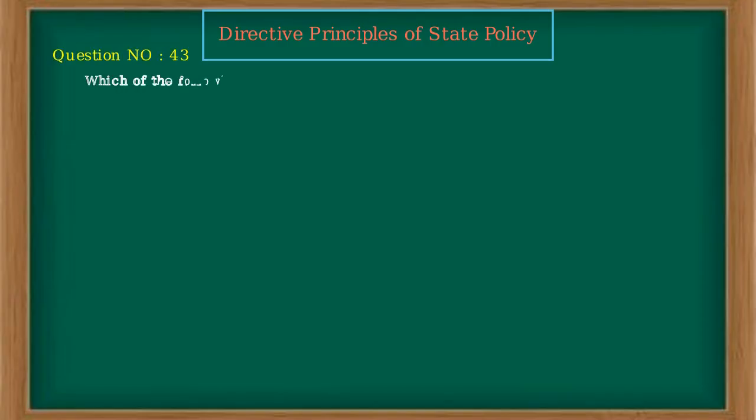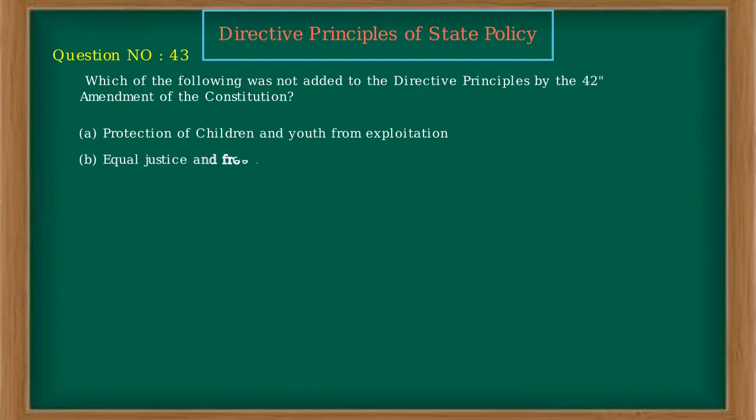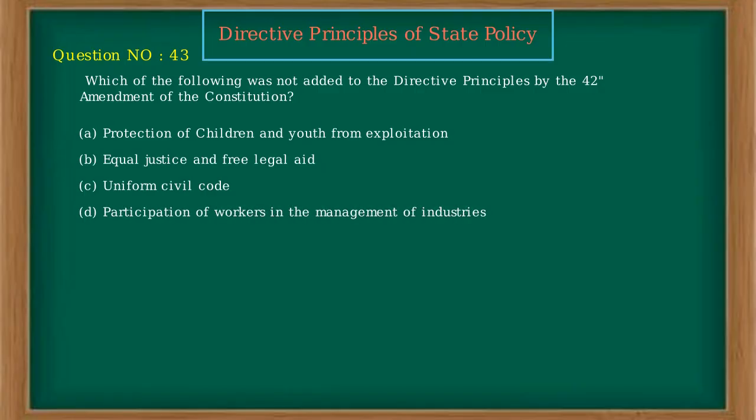Which of the following was not added to the directive principles by the 42nd Amendment of the Constitution? A. Protection of children and youth from exploitation. B. Equal justice and free legal aid. C. Uniform Civil Code. D. Participation of workers in the management of industries. Ans. C.